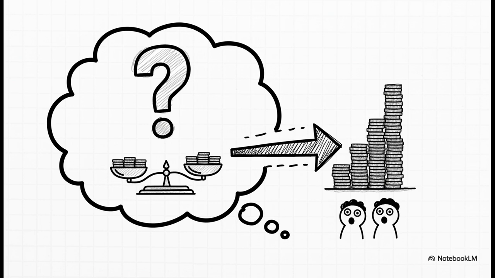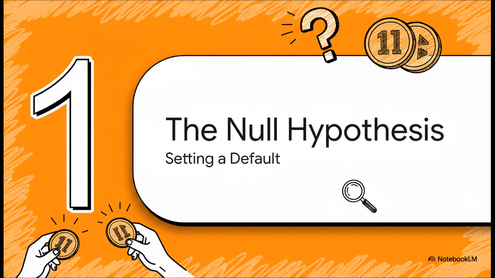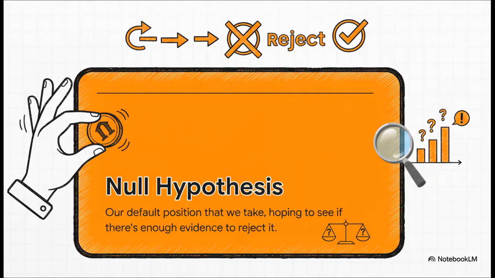That gut feeling, that little question that popped into your head, hang on, if this coin was actually fair, what are the chances of getting a result this nuts? That is the exact logic behind p-values. To make this official, scientists need a starting point. Think of it like a courtroom, innocent until proven guilty. And that starting point is called the null hypothesis.